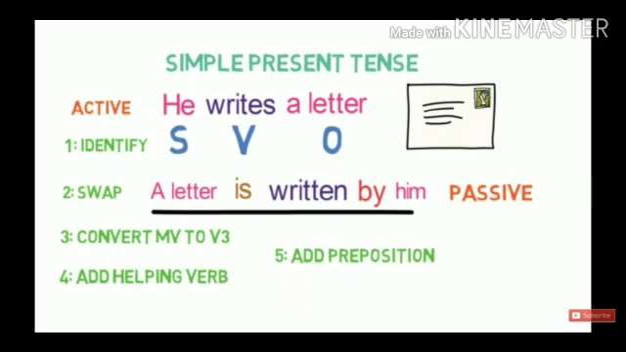So while changing from active to passive, you will use the rule swap. That subject will become object and object will become subject. So in this way, a letter will become the subject and he will change into him. So a letter is written by him. You have to change the main verb to verb third form. You have to add a helping verb like is, and at last you have to add the preposition before him.